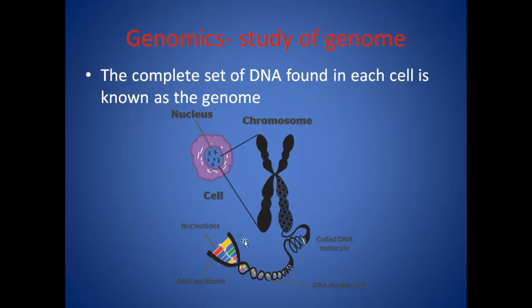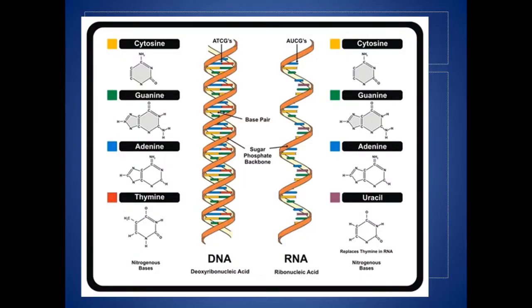The chromosome is coiled, you get the double helix, and it is made up of nucleotides. Nucleotides can either be DNA or RNA, and they are made up of nucleotide bases, sugar, and phosphate backbones. These things we are clear about because you have already learned the basics of molecular biology.